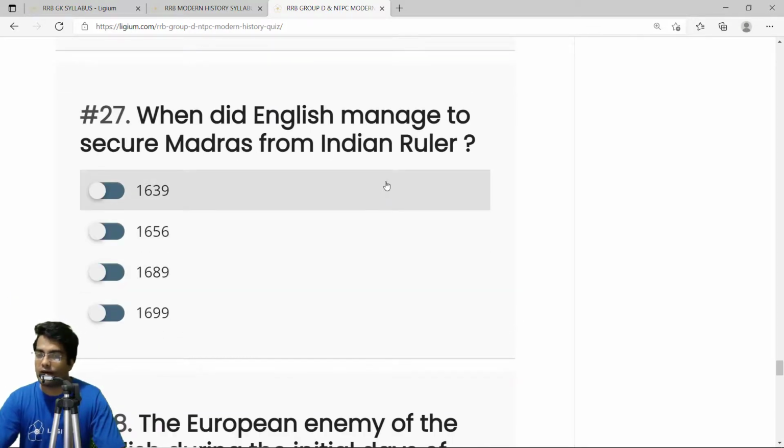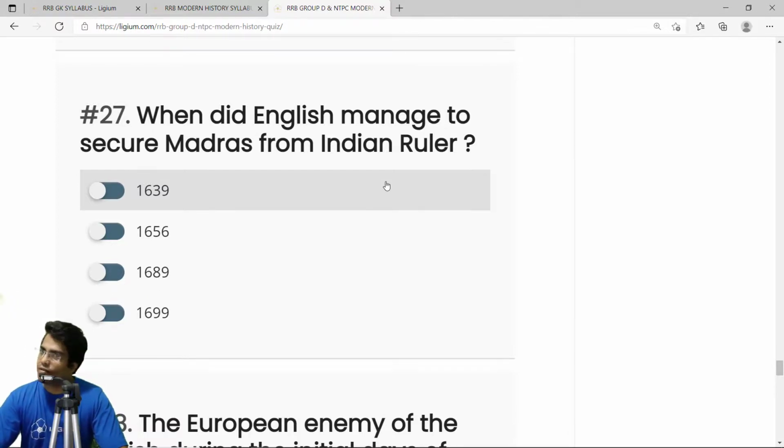When did the English manage to secure Madras from Indian ruler? So it was in 1639. The English managed to secure Madras from the Indian ruler, who was the king of Chandir Nagri or something. Not really that important. So the correct answer is 1639.